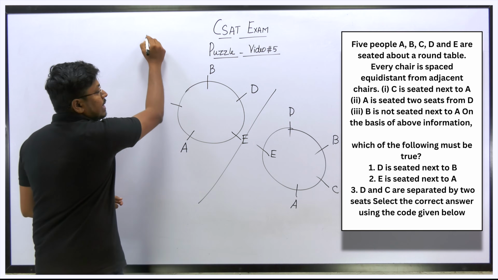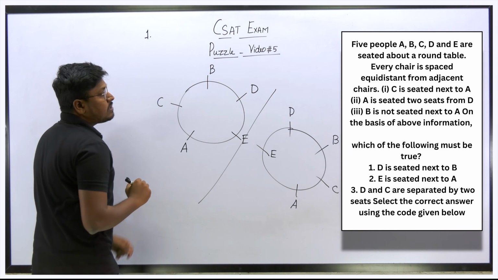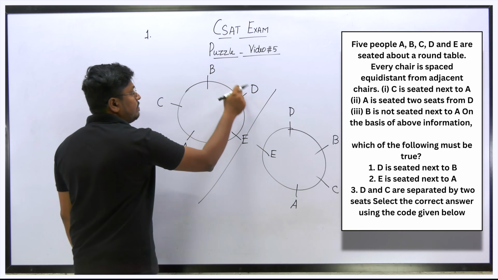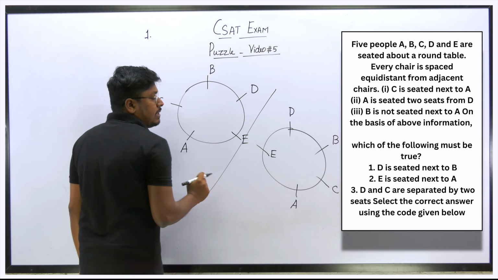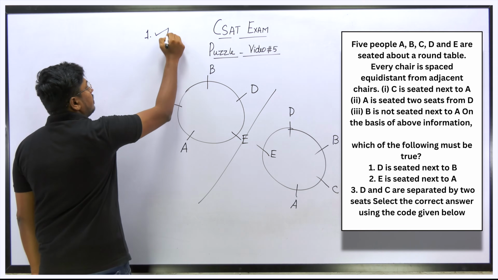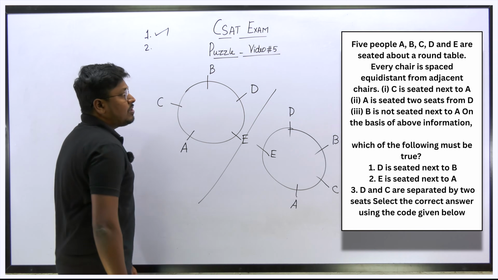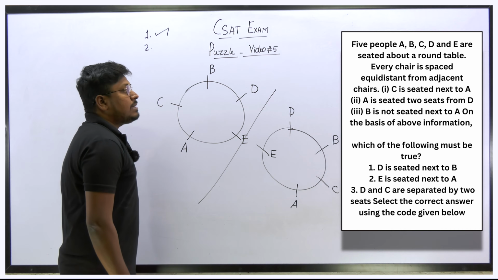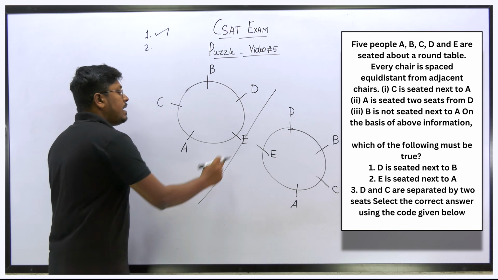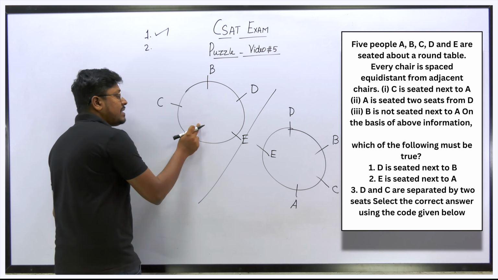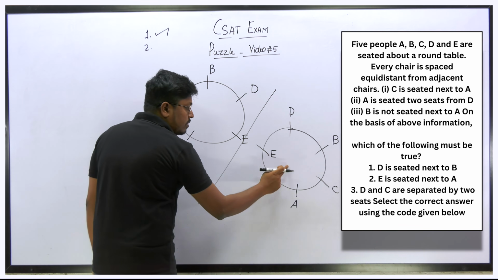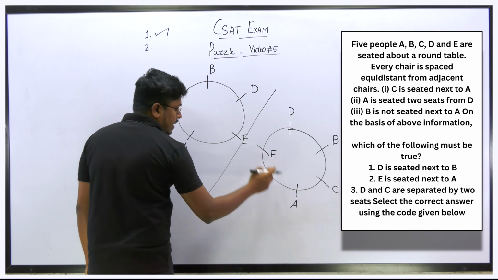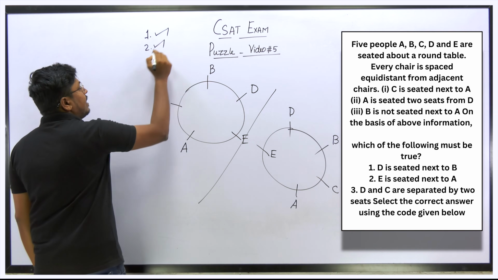First point, what they are saying is, D is seated next to B. Yes, next to B, D is seated. Similarly in this diagram also, next to B, D is seated. So the first point is correct. What about the second point? E is seated next to A. Yes, in this first diagram E is seated next to A. Similarly in this possible diagram too. So in both possible diagrams it is correct.